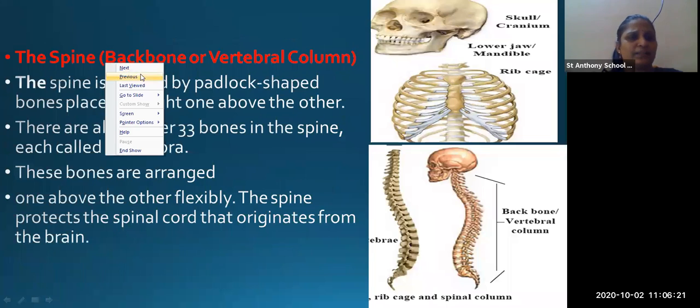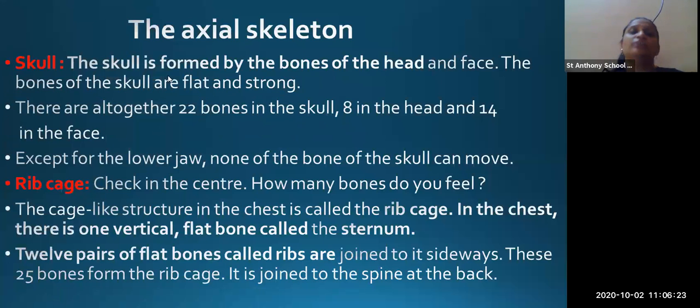These are the 3 parts of the axial skeleton. So our body is made up of the skeletal system. The skeletal system is divided into 2 types, that is the axial skeleton and the appendicular skeleton. Now this axial skeleton is divided into 3 parts. Which are the three parts? Skull, rib cage, and spine.